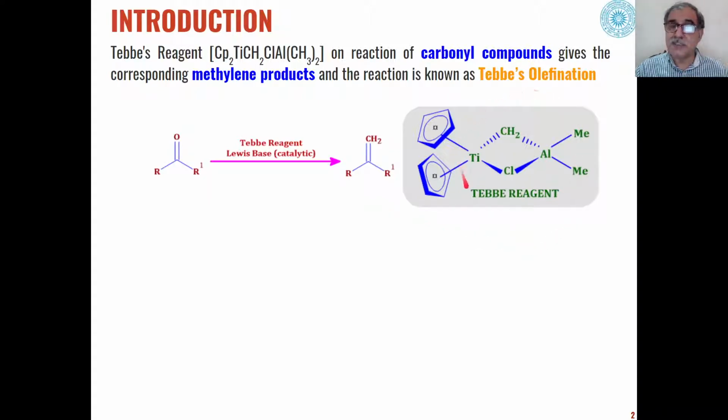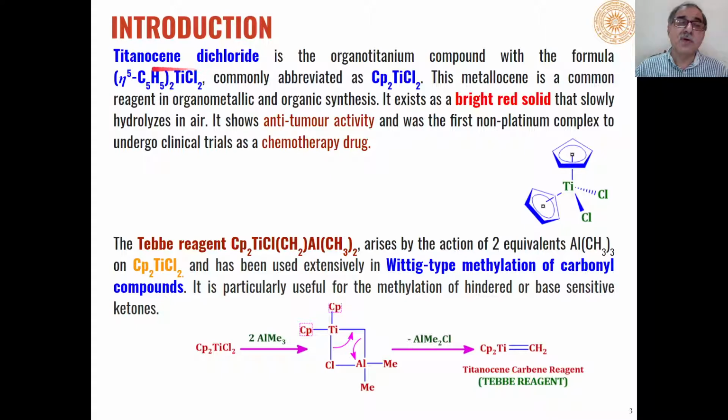And Tebbe reagent is formed from dicyclopentadiene titanium dichloride, which is called titanocene dichloride, and this is an organotitanium compound with this formula, where titanium chloride is linked to two other cyclopentadiene molecules. This metallocene is a common reagent for organic synthesis and organometallic synthesis.